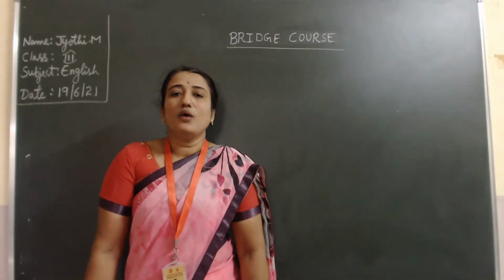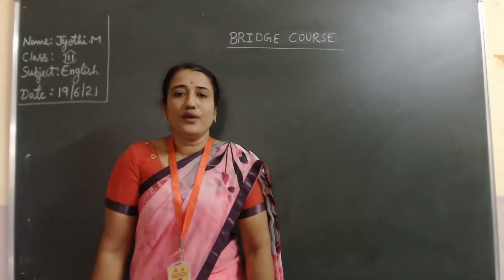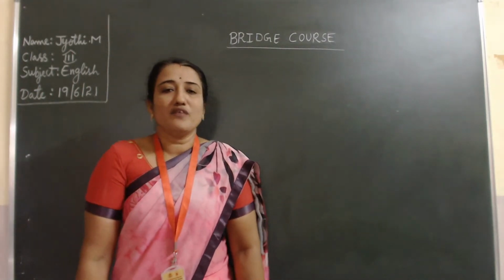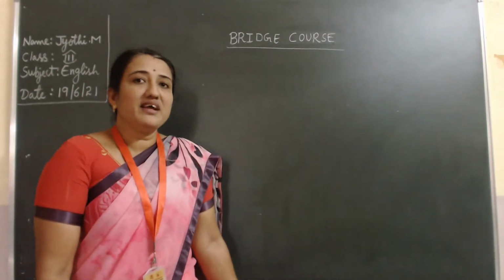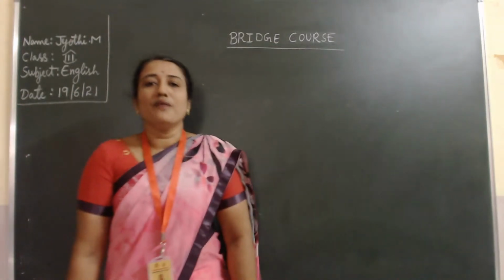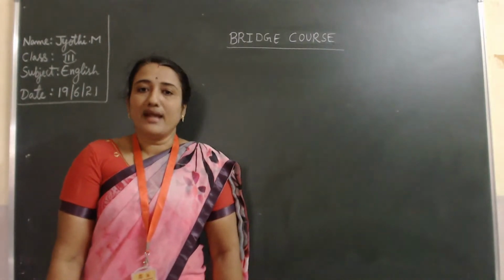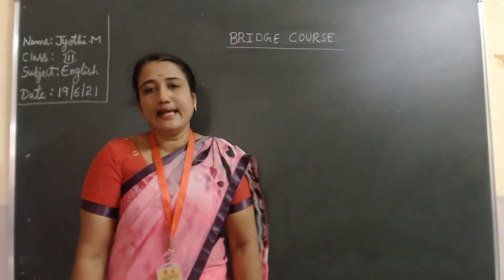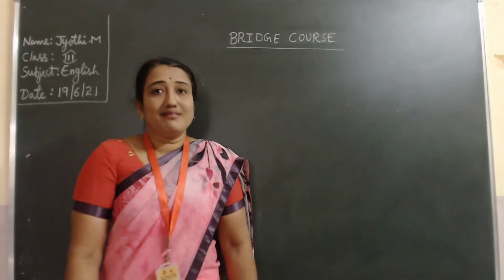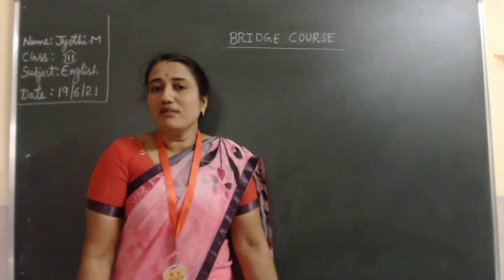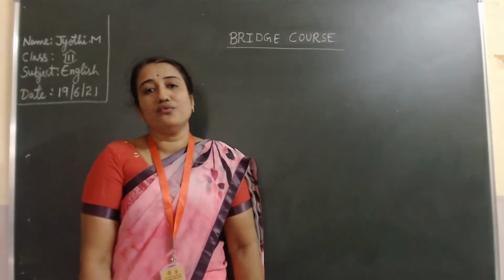Yes, children. Now, today what are we going to do? Do you have any idea? Today we are going to see one part of the noun. Already you know, you have studied in your previous standard. What is a noun? A noun is a naming word. It names a person, place, animal or a thing. But now we are going to study the same nouns. See, I told you a noun is a naming word. Here it names different categories of nouns.